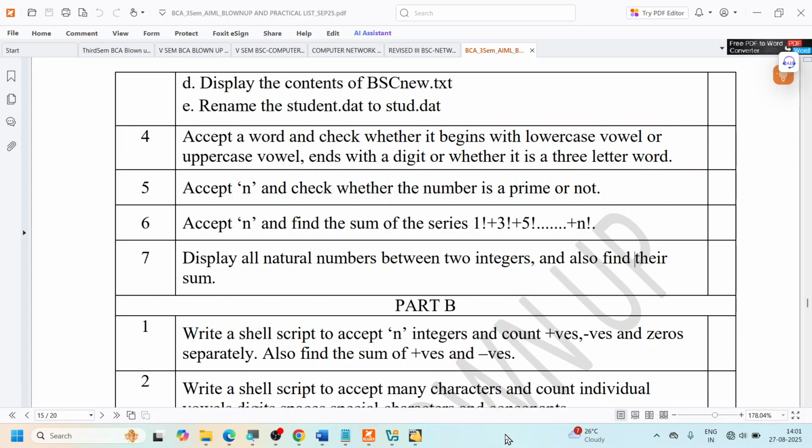Let us solve the exercise number 5 in the part A of operating system lab. In this exercise, we are supposed to accept a number n and check whether the number is prime or not.